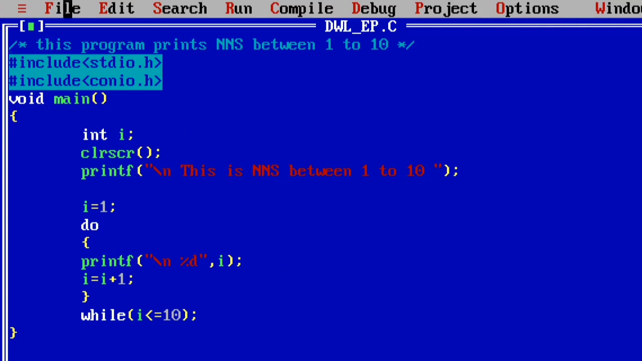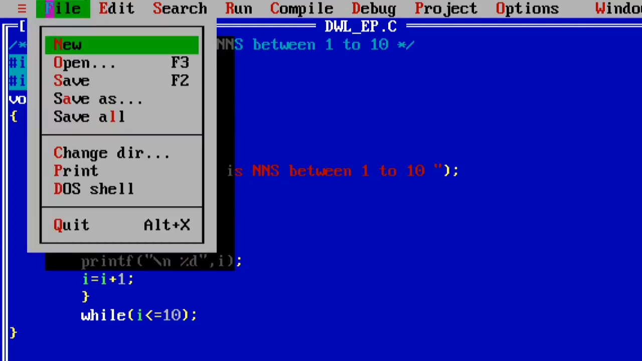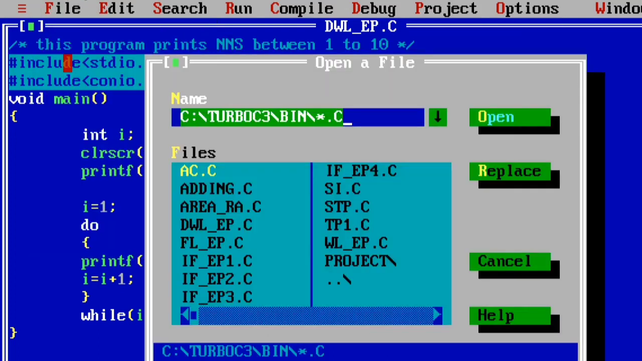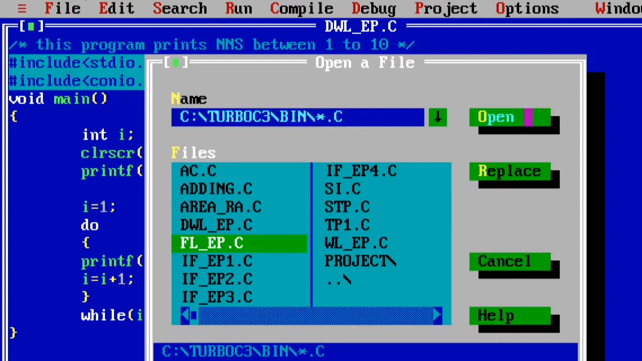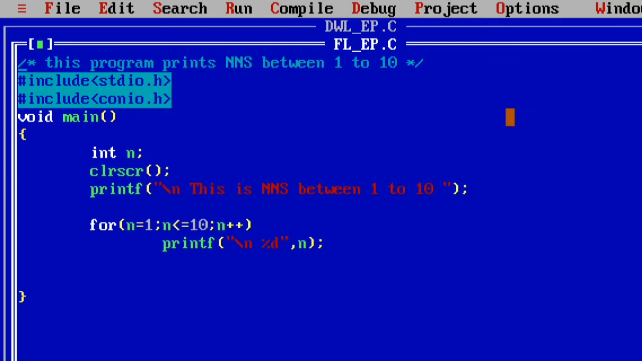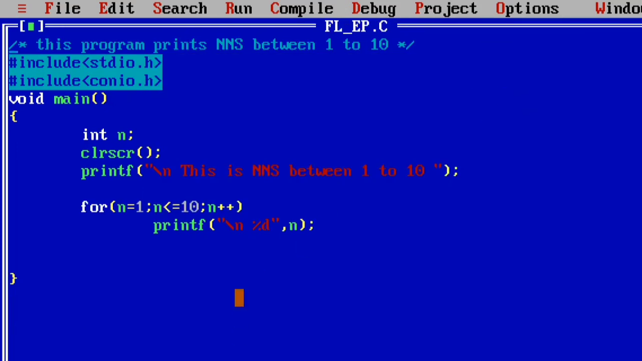Then next comes the for loop. The for loop executes just like the while loop. The only difference is that the initialization statement, the condition statement, and the increment or decrement statement are all used at the top of the block.